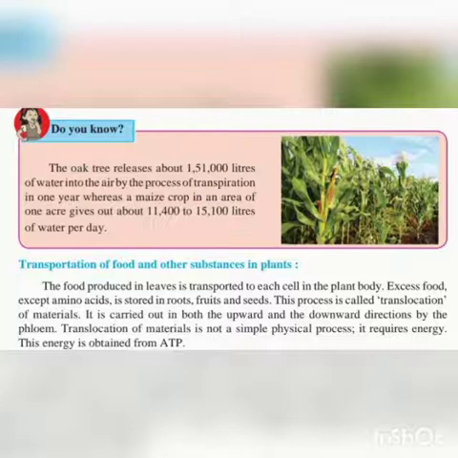It is carried out in both the upward and the downward direction by the phloem. Translocation of materials is not a simple physical process; it requires energy. This energy is obtained from ATP.